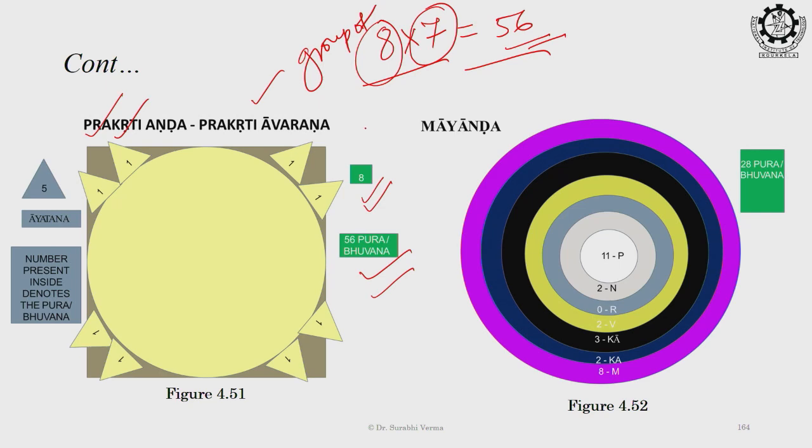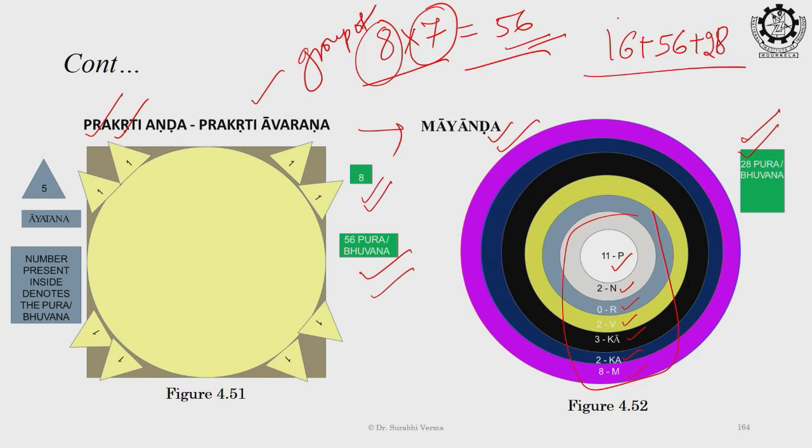After Prakrit and when we move to the Maya and, you see Maya has transitional phases and along with the Purush Tattva, because I told you Purush is above Prakriti. So Prakriti Tattva में Prakriti Tattva तक के ही भुवन आएंगे. उसके बाद पुरुष से शुरू होगा. पुरुष, नियति, राग, विद्या, काल, कला, माया. And see the total number becomes 28. So this is the structure of Maya and. So first was 16, second is 56, third is again 28. This is Parthiv and, Prakrit and, then Maya and.